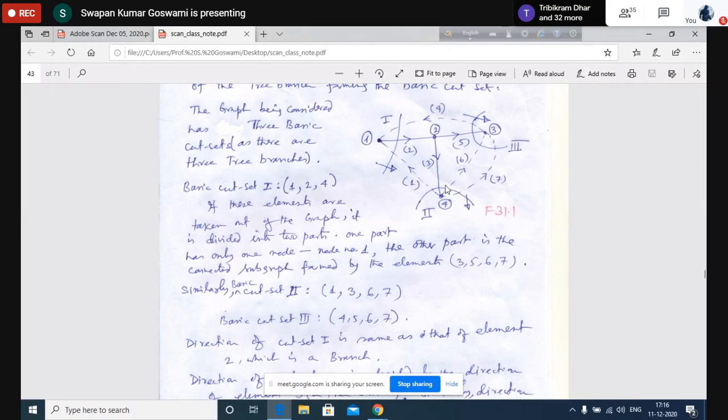Yes, specifying the direction is important because later on we shall actually represent this mathematically. We shall write equation finally. While we write the equation, we have to include the direction as well. Because direction basically is to indicate the positive direction of current. There you have to choose a convention that this is the positive direction of current. Therefore, you have to choose some arbitrary direction as the positive direction.